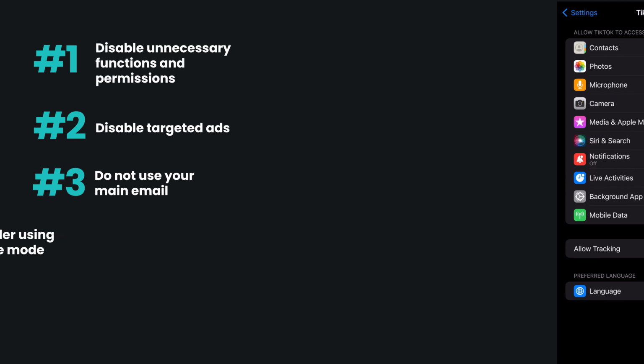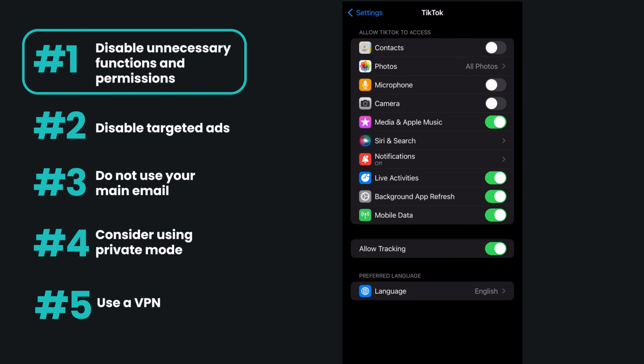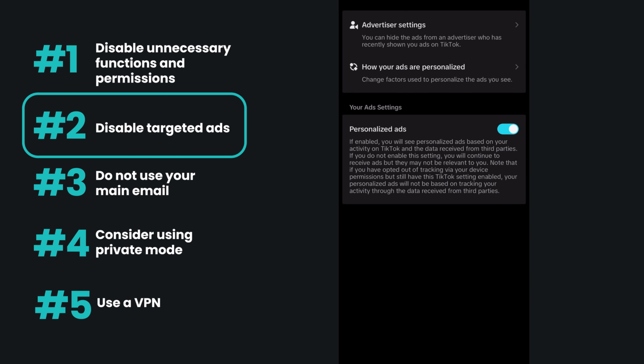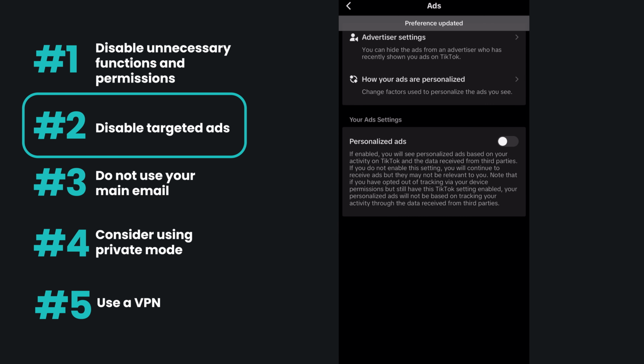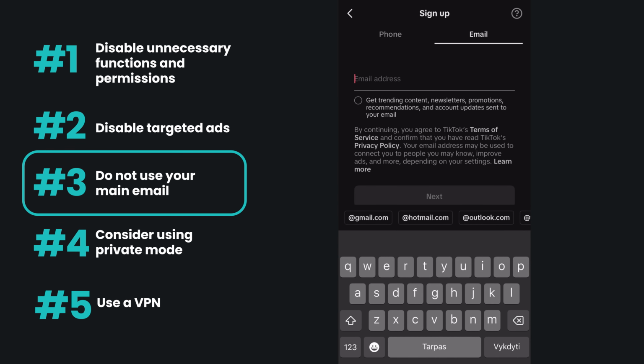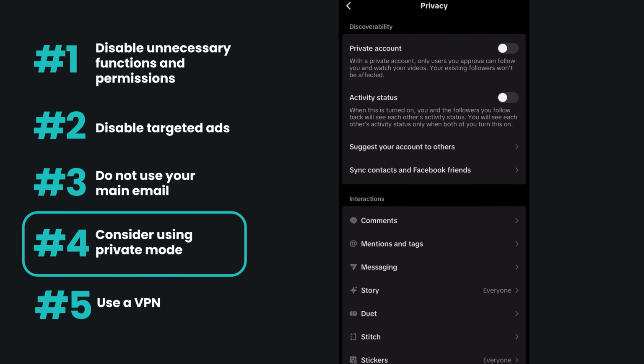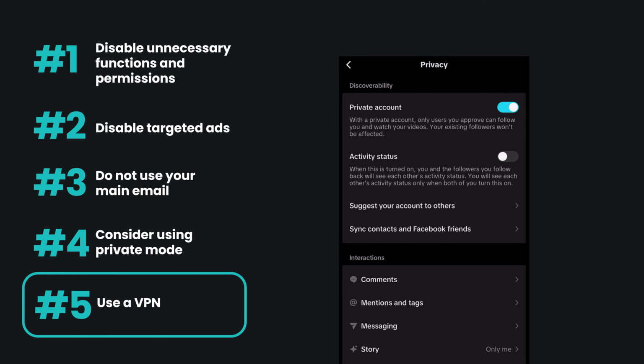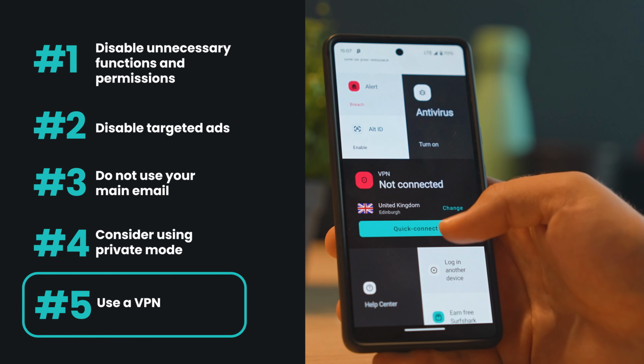"If you want to be entertained, you have to pay the price. To lower the price, it's quite possible, and there are some actions you can take to make this payment as less as possible. Okay, so go to your app settings and disable unnecessary functions and permissions. Then disable targeted ads in TikTok app. Do not use your main email to register your account. Use some burner email. Consider using private mode. And you can use some application which hide your identity, like VPN."